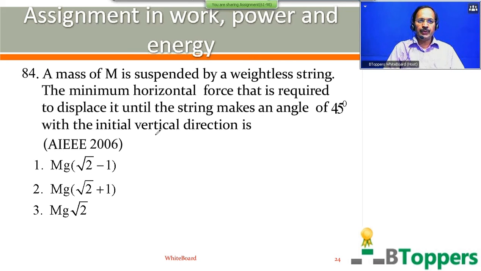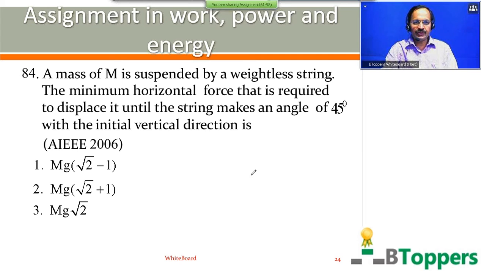See the question number 84. A mass of capital M is suspended by a weightless string. The minimum constant horizontal force that is required to displace it until the string makes an angle of 45 degrees with the initial vertical direction is.